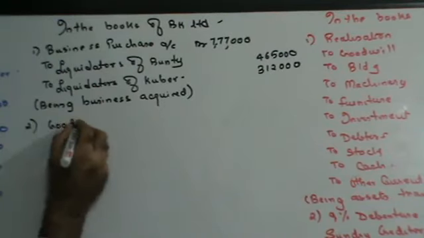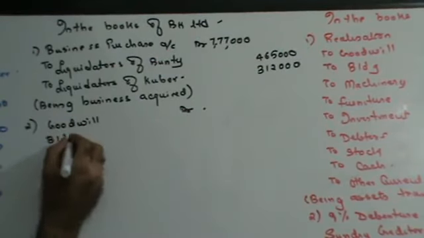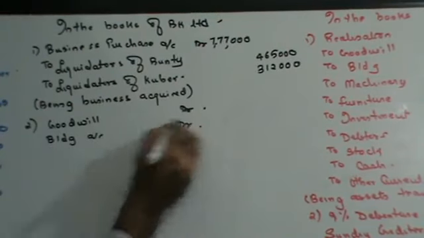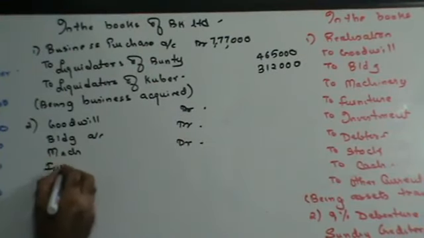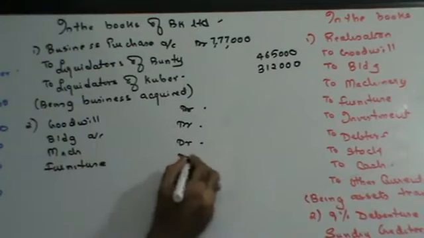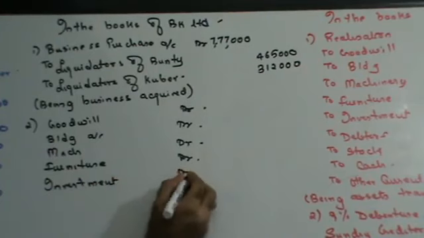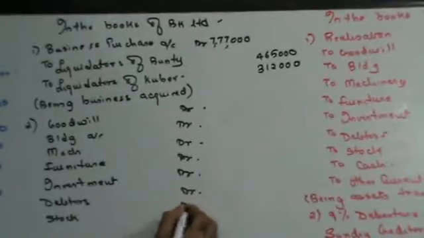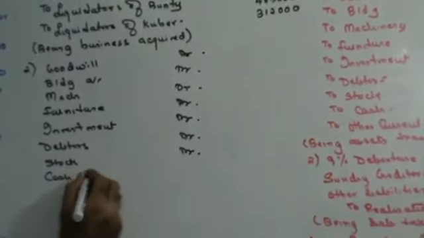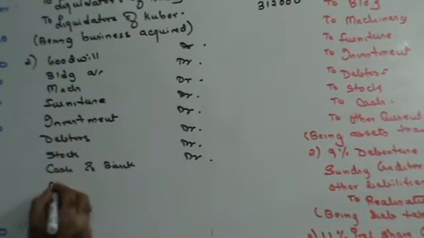Let's see this. Goodwill account debit, building account debit, machinery account debit, furniture account debit, investments account debit, debtors account debit, stock debit, cash in bank debit, other current assets debit.